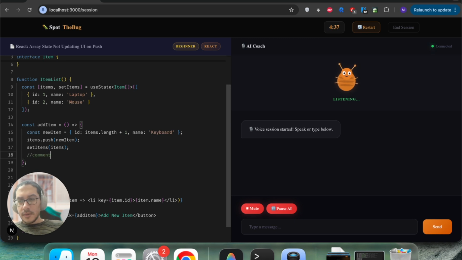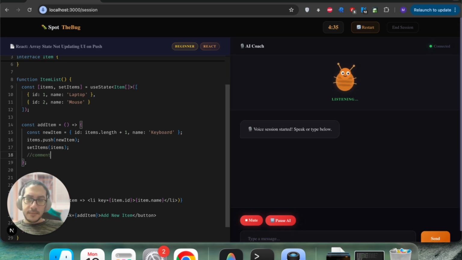Do you see my change here? I'm looking into what you changed. I see you added a comment within the add item function. Have you considered how React handles state updates for arrays?